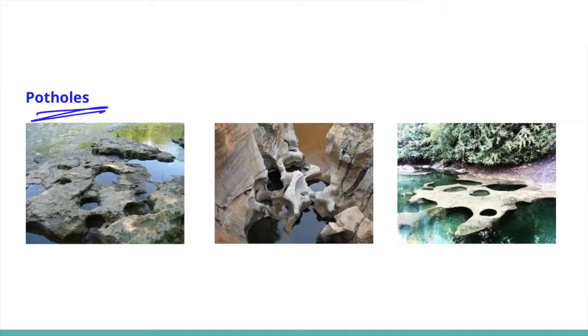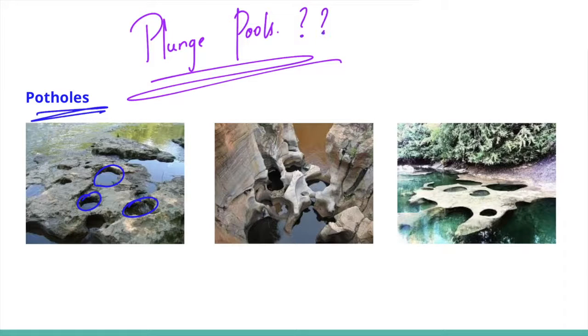Potholes. The rocky beds of hill streams have circular depressions. They are called potholes. They are formed due to stream erosion, which is aided by the abrasion of rock fragments. What are plunge pools? At the foot of waterfalls, large potholes which are quite deep and wide are formed. Because of the sheer impact of water and rotation of the boulders, such large and deep holes at the base of the waterfalls are called plunge pools. In general, we can say that potholes at the base of a waterfall are called plunge pools.